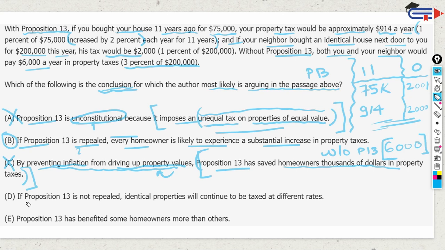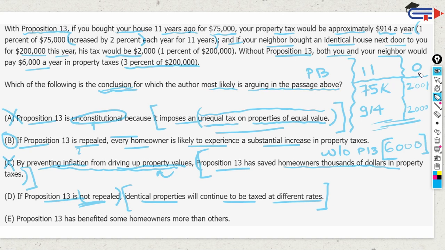Let's look at D. If P13 is not repealed, now this is typical GMAT, that means if P13 goes through, that means this table. If P13 is there, identical properties will continue to be taxed at different rates. Now this can also be tempting, because here we see that one guy is taxed 914, the other guy 2000, and these are two identical properties, but the difference is they were bought at different points in time.